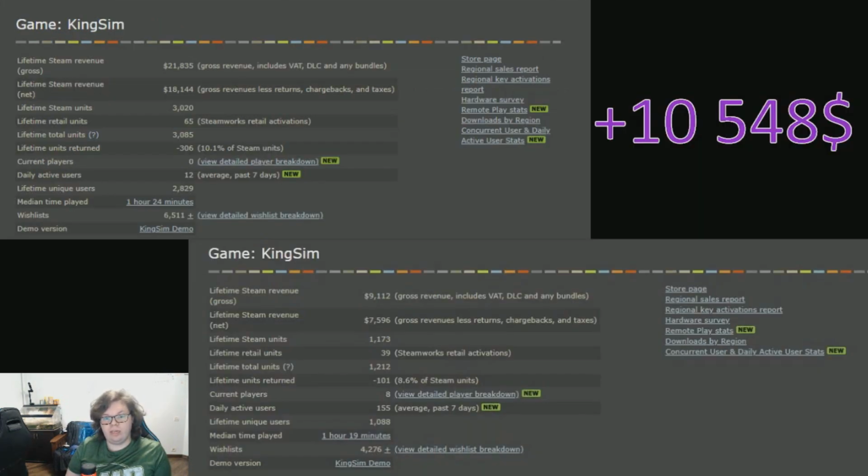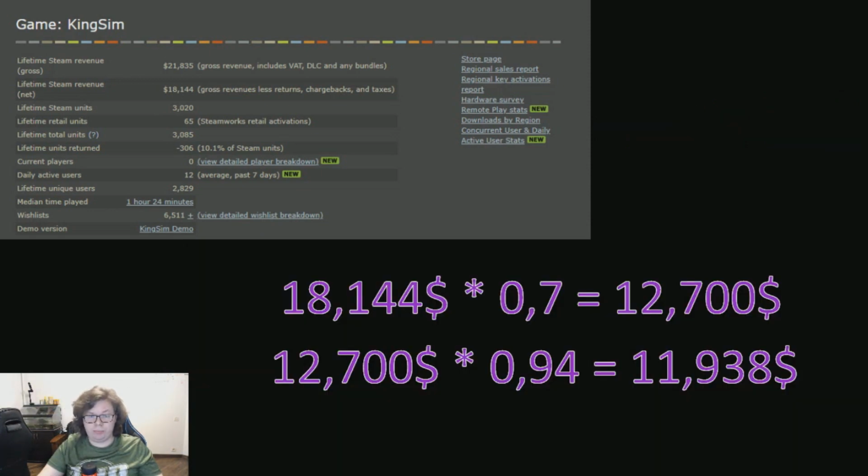That means that my game generated $10,548 more from the moment I recorded my previous video. Also, Steam takes its 30% cut of that money, and I have to pay 6% tax in Russia, which makes my total income about $12,000.